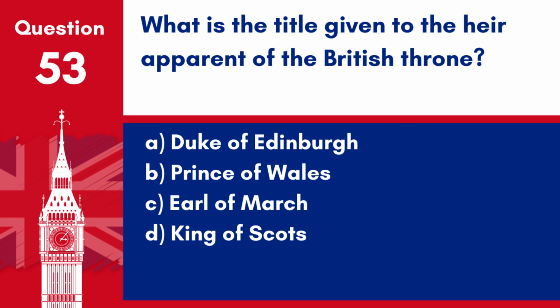Question 53. What is the title given to the heir apparent of the British throne? A. Duke of Edinburgh. B. Prince of Wales. C. Earl of March. D. King of Scots.